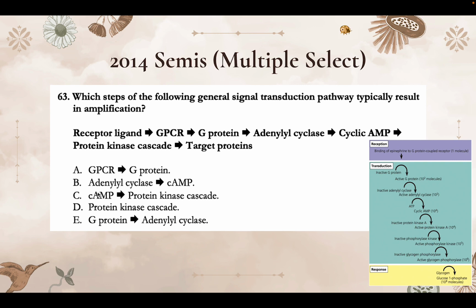before it's deactivated. And then C says cyclic AMP to protein kinase cascade. That's not true because one cyclic AMP causes one cascade. And D says protein kinase cascade. Yes, there's going to be a lot of amplification there. That's where the bulk of it happens. And then E says G protein to adenylyl cyclase. That's not true. There is no amplification happening there. So the answer is A, B, and D. I feel like for most of those, it's somewhat intuitive. You can kind of just think, okay, is there amplification or not? But it could be nice to just know this chart a little.